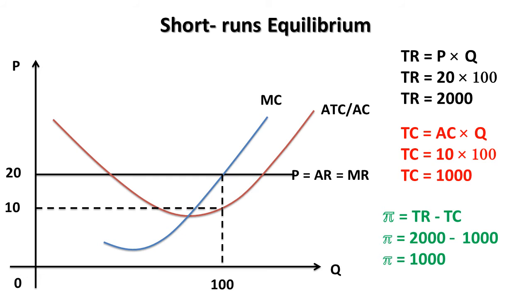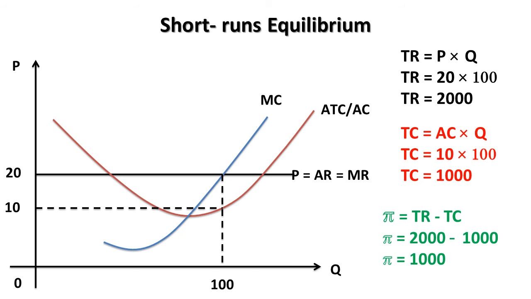Then we calculate the total cost of production, which is AC times Q. Average cost is the cost for one unit of production. The average cost is 10 and the production quantity is 100, so total cost is 1000.